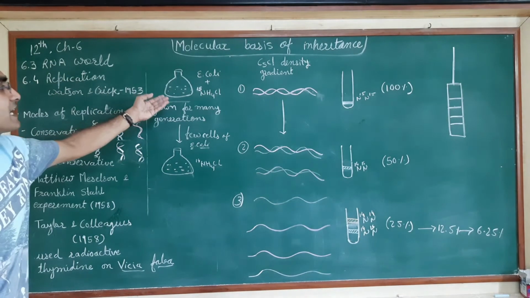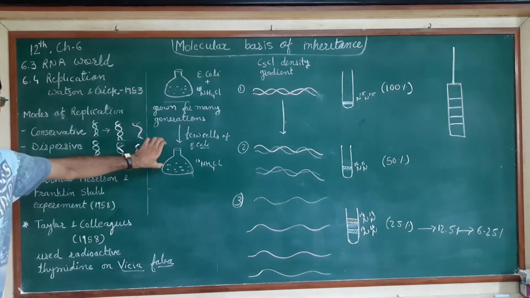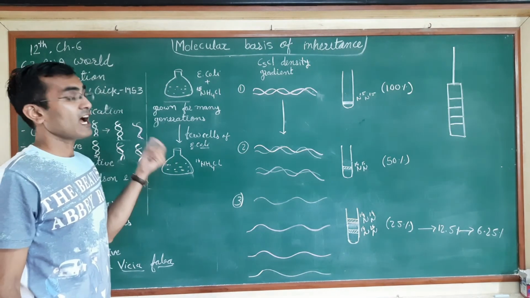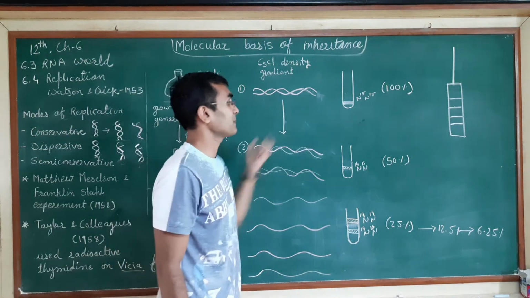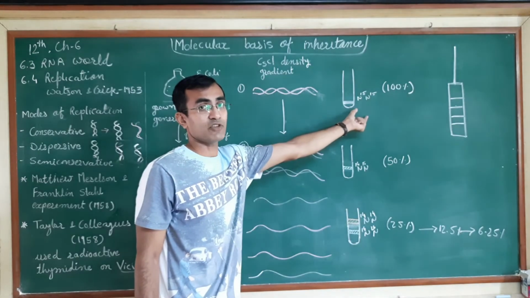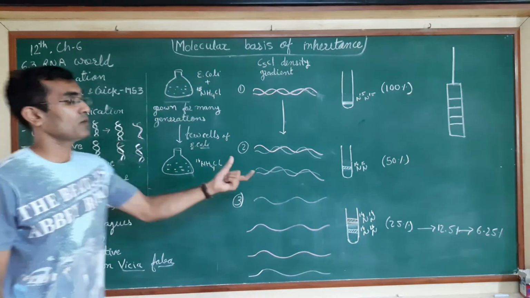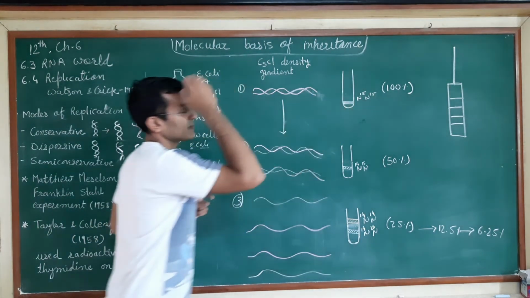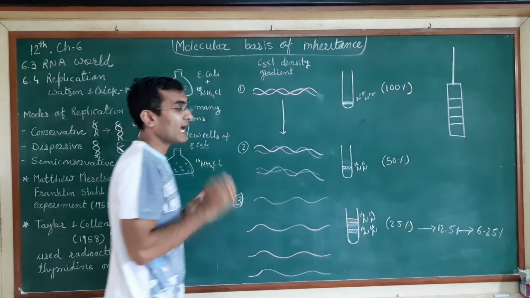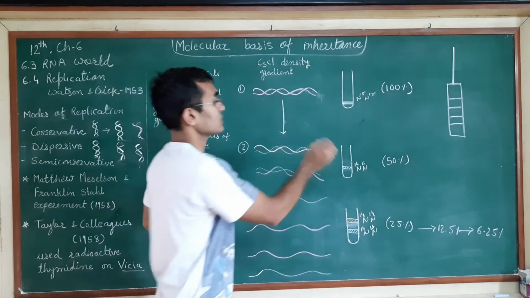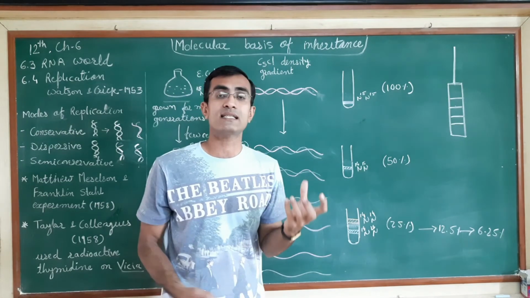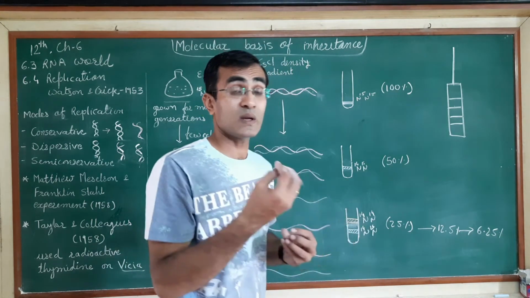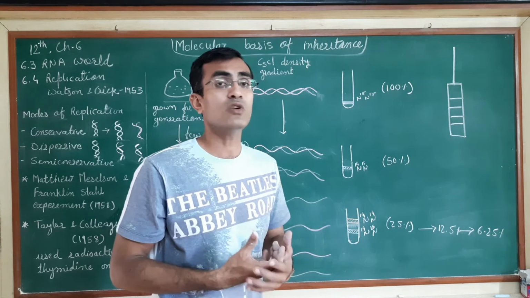Now they took a few cells from the culture and inoculated them into the new media that had NH4Cl with the lighter isotope. After 20 minutes, they examined again and repeated the same centrifugation experiment. What did they observe? The previous band, which was down here, shifted a little bit up. Why? This band had two different components. E. coli cells normally divide in 20 minutes. If 20 cells are there, after 20 minutes they will double to around 40.